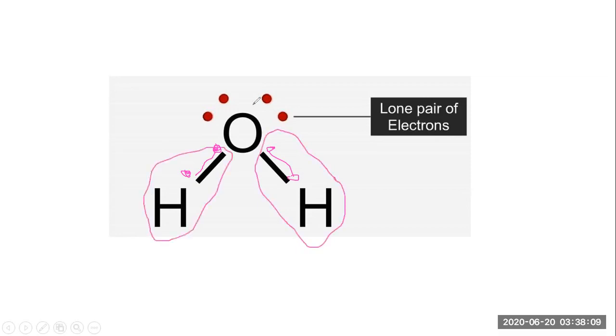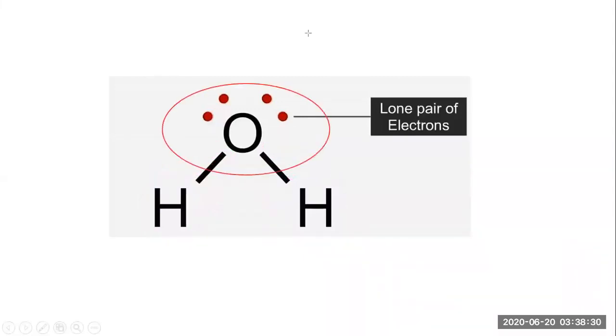Now count for the oxygen. I'm going to take a red ink so you can understand. Count from here so it will be easy for you. This bond is showing 1, and this is showing 1, because the other part is shared with this hydrogen and this hydrogen.